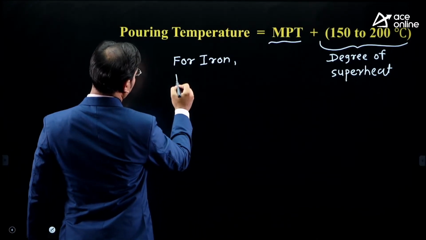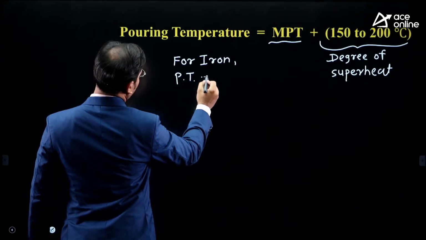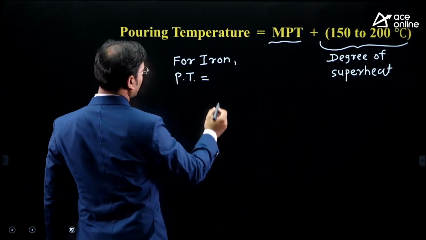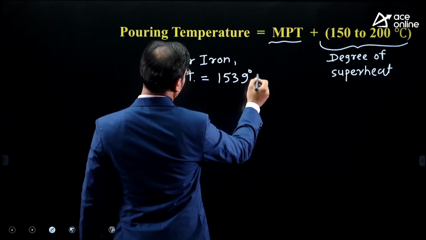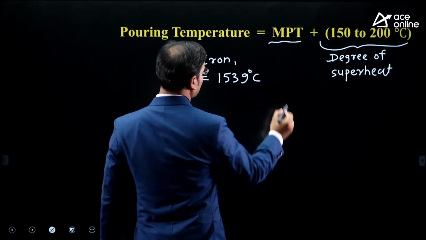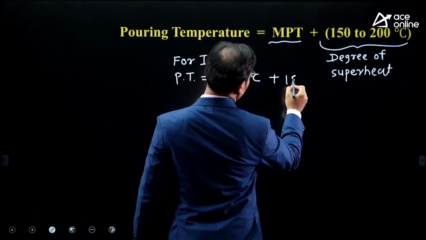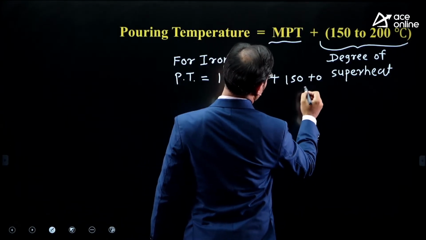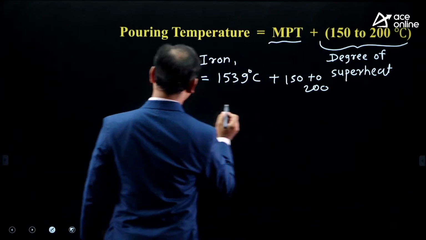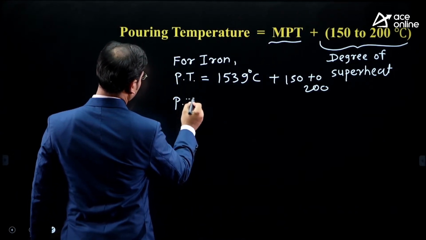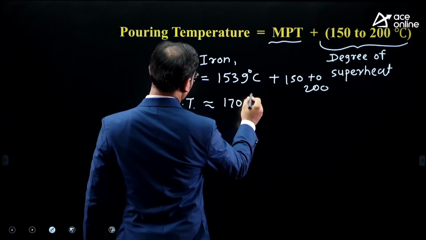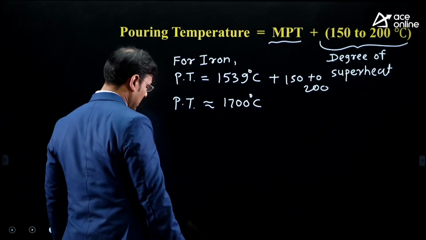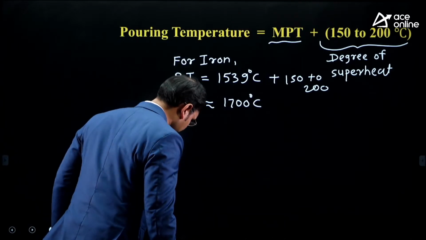what is the pouring temperature? For iron, the pouring temperature is equal to the melting point temperature. What is the melting point temperature of iron? It is 1539 degrees centigrade plus 150 to 200 degrees centigrade. Then the pouring temperature for iron is approximately equal to 1700. It means we are pouring the iron at around 1700 degrees centigrade.